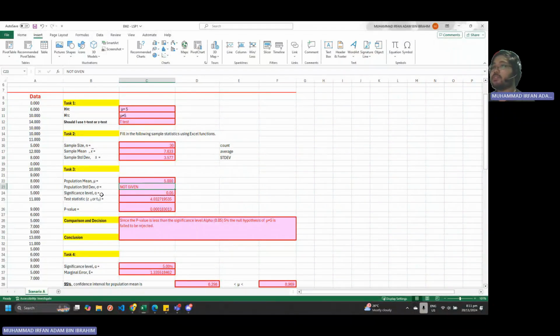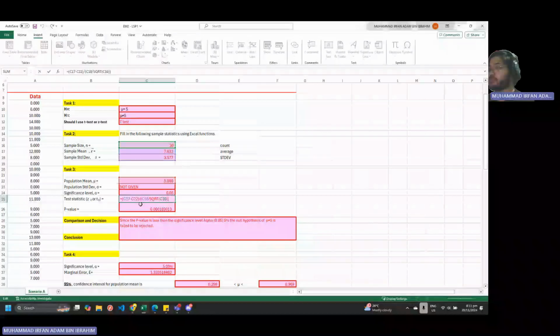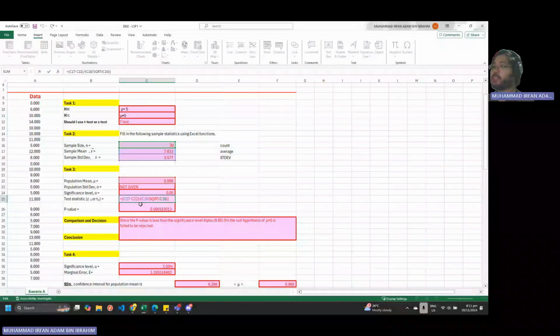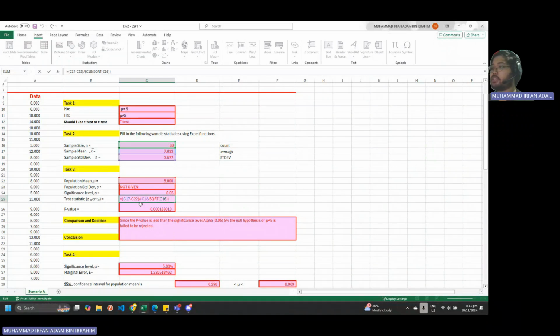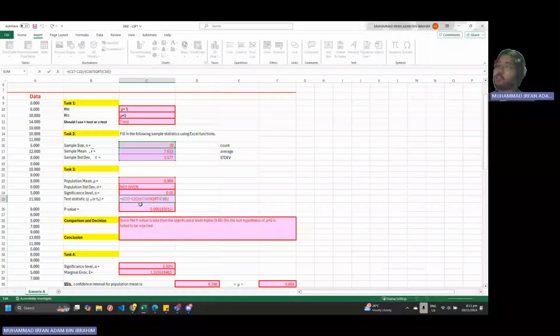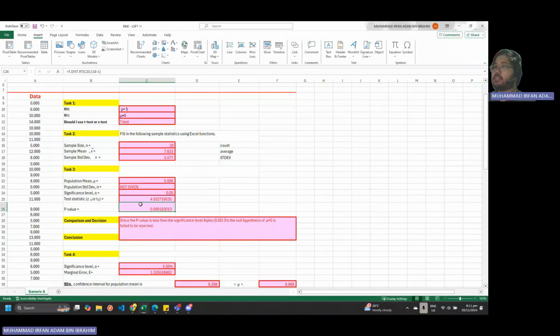So the significance level of alpha will be 0.05 or 5%. And the test statistic will be our sample mean minus our population mean, divided by our sample standard deviation over the square root of our sample size, which gets us